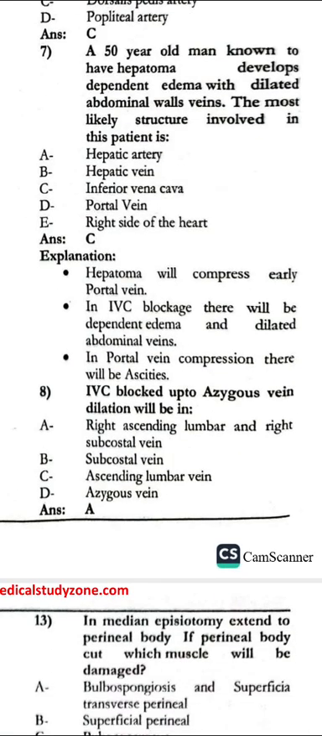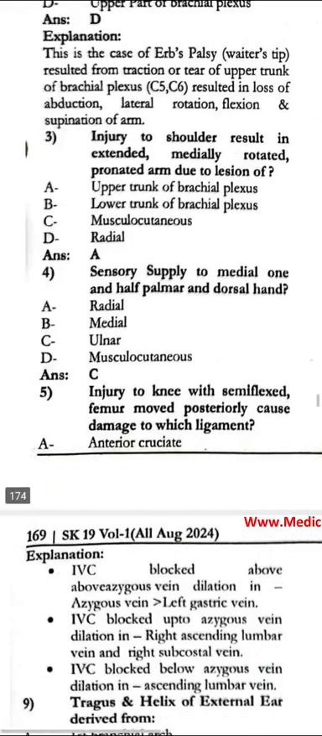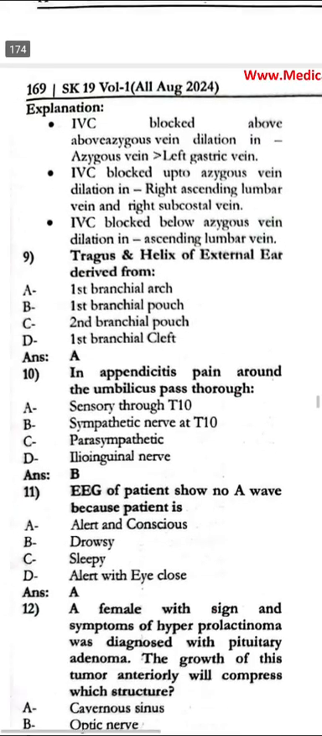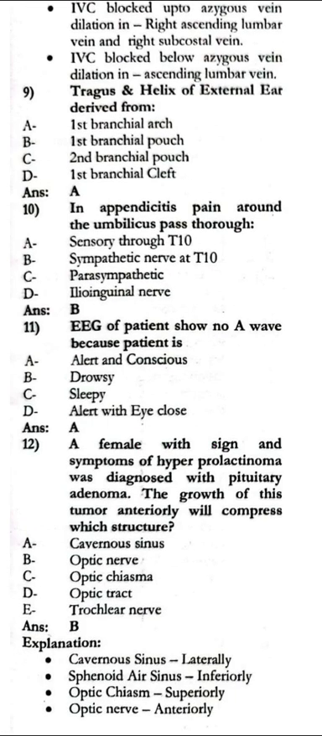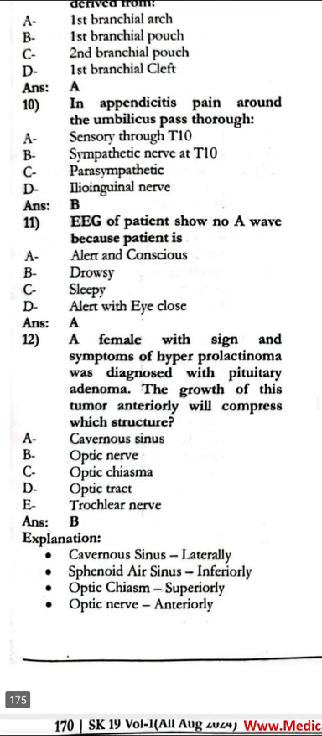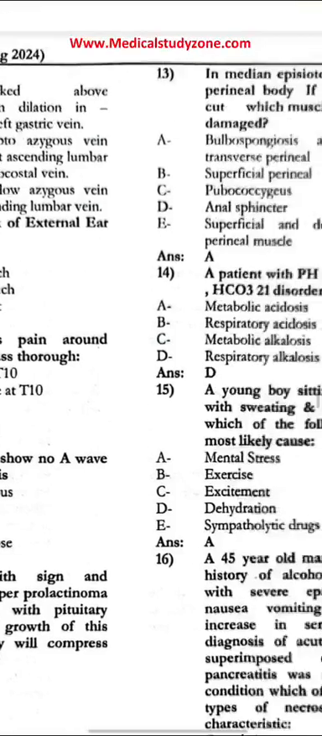Next, question 8: if the IVC is blocked, the dilated veins will be at the right ascending lumbar and the right subcostal vein. Next, question 9: the tragus and the helix of the external ear are derived from the first pharyngeal arch. In appendicitis, the pain around the umbilicus passes through the sympathetic nerve at T10. The EEG of the patient shows no alpha waves because the patient is alert and conscious. A female with signs and symptoms of hyperprolactinemia was diagnosed with pituitary adenoma. The growth of this tumor anteriorly will compress which structure? The optic nerve.